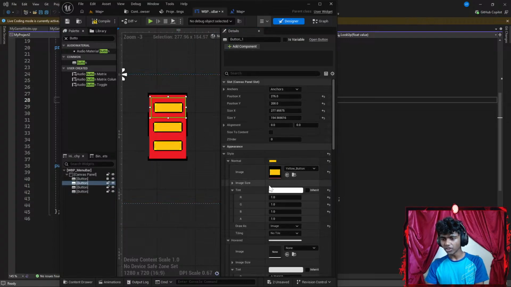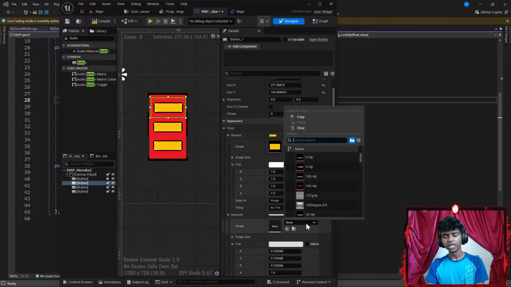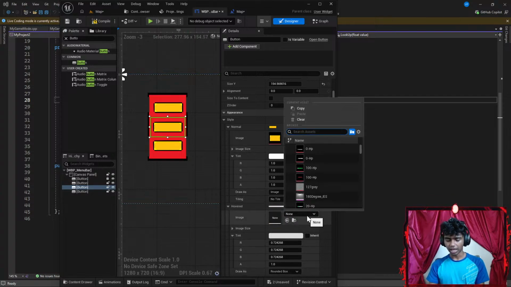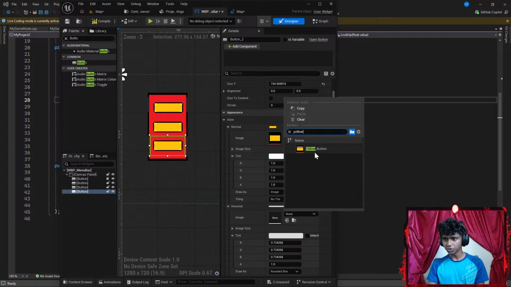Okay, that's it. Let's go all the way up here and then under my hover. When I hover over it, for the time being, it does look like it's white. So I'm going to change that to something like yellow button. When I hover over it, I want it to look like a yellow button. Let's change that to something like yellow button as well. Lastly here, let's change this to be something like a yellow button as well.